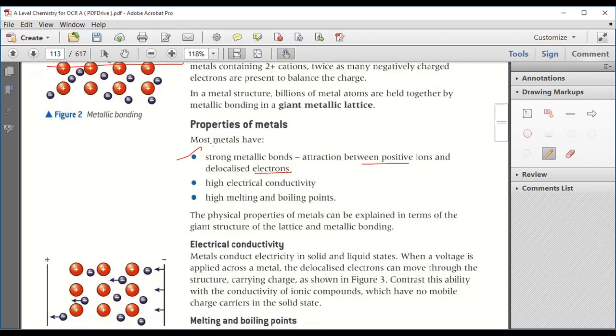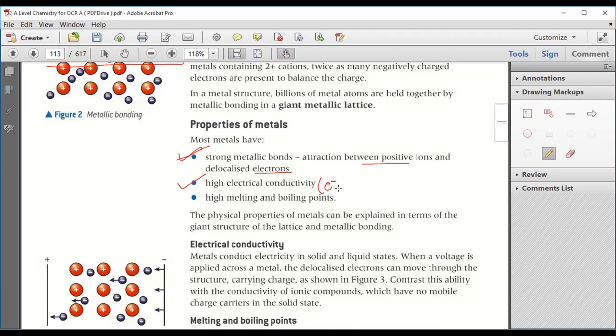They attract each other, so they have a strong metallic bond. High electrical conductivity: electrical conductivity is very high because the electrons are delocalized. They are free to move from one place to another. An electron is of very little mass, so that's why they have high electrical conductivity.